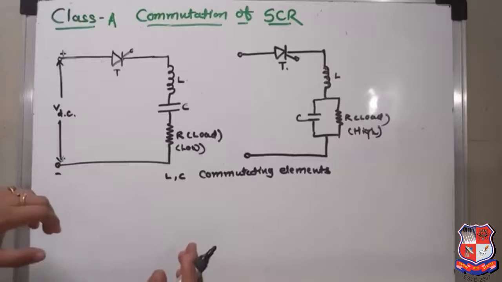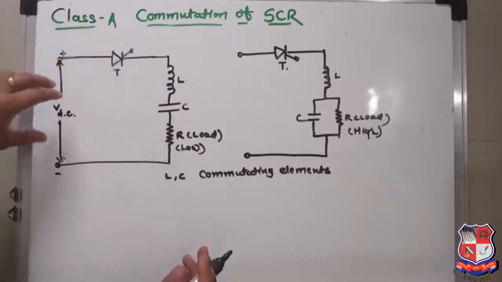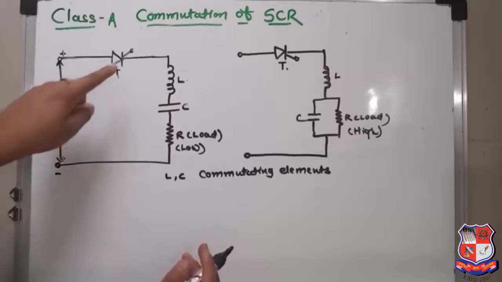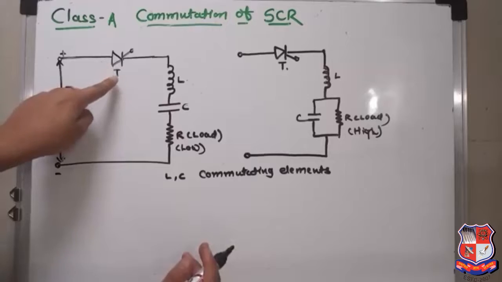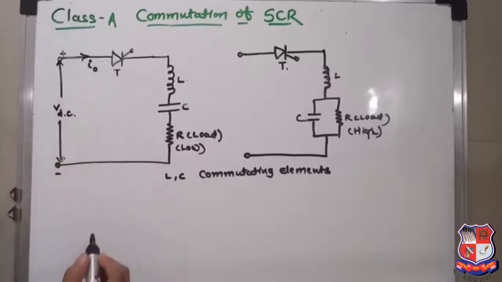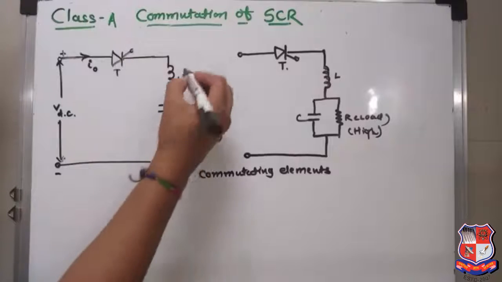In an underdamped circuit, when this circuit is energized by the DC source, what will happen? If you trigger the thyristor, the thyristor turns on and the current flows. Say the current is I0, so I0 flows through the circuit.